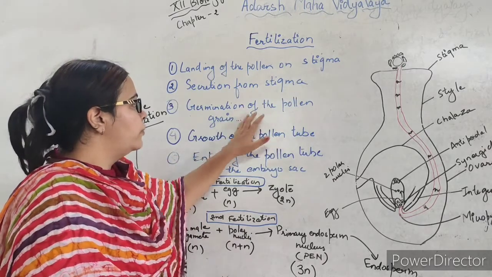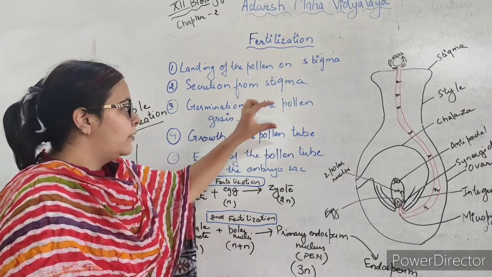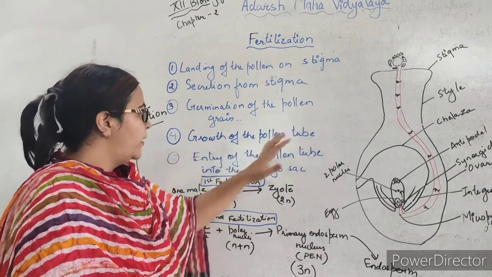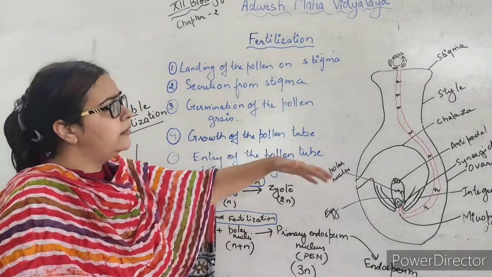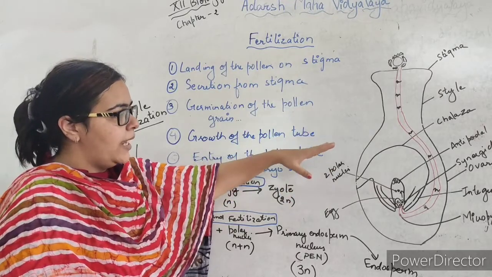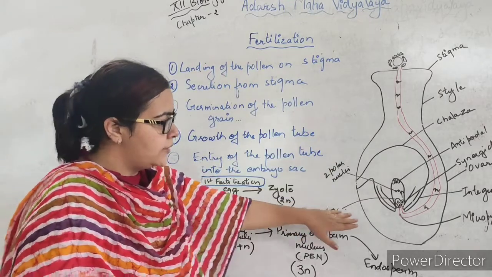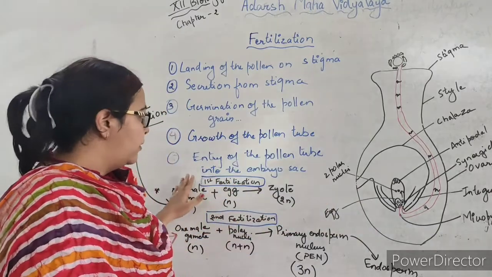In the next step the growth of the pollen tube occurs inside the style and it tries to reach the ovule inside the ovary.